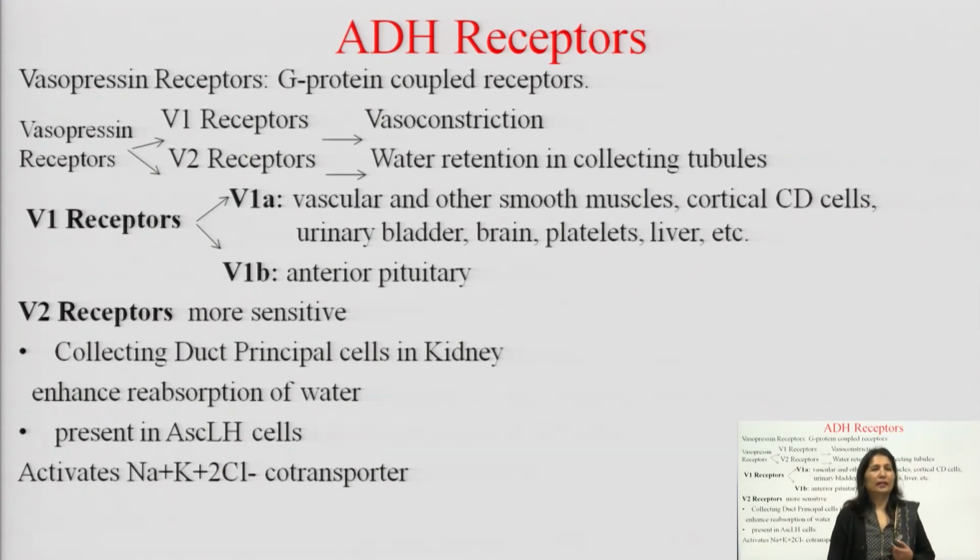So, antidiuretic action is because of the V2 receptors. V2 receptors are also present in the ascending loop of Henle.